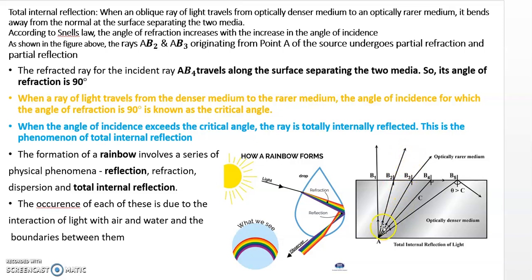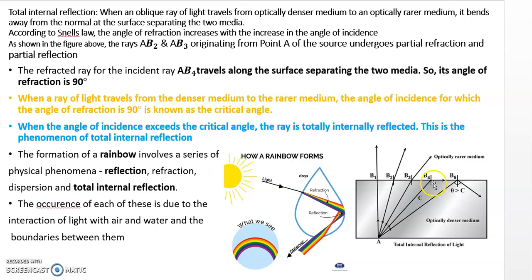You can see this is AB2 and this is AB3, originating from the point A. It undergoes refraction, that means it travels to the other medium, as well as partial reflection also. Now you can see the refracted ray for the incident ray AB4. The refracted ray travels along the surface separating the two media.